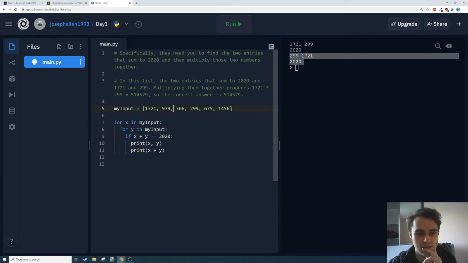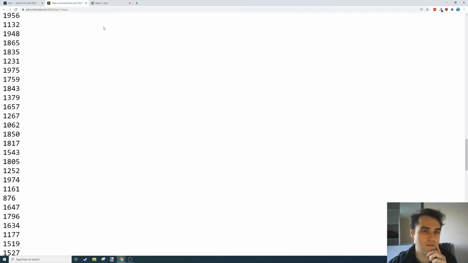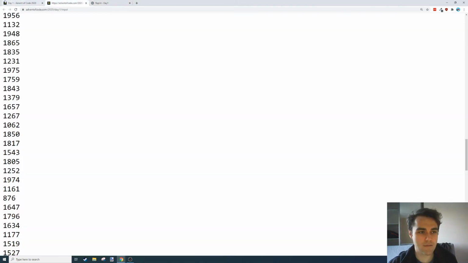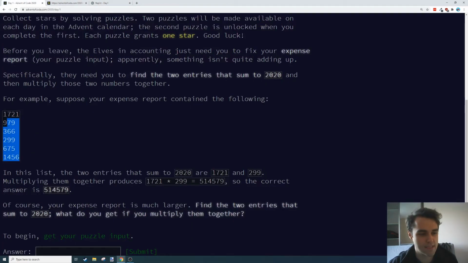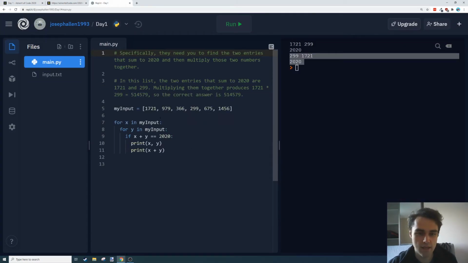So next thing we need to do is, instead of typing this list in here, we want to read it in, because I don't want to type all of this list in one by one. That's going to take too long. So what we can do in REPL is add a file here. We can call that something like input.txt, and in there I'm going to paste this test case. Oh, I also didn't multiply the list. Let's multiply the list first.